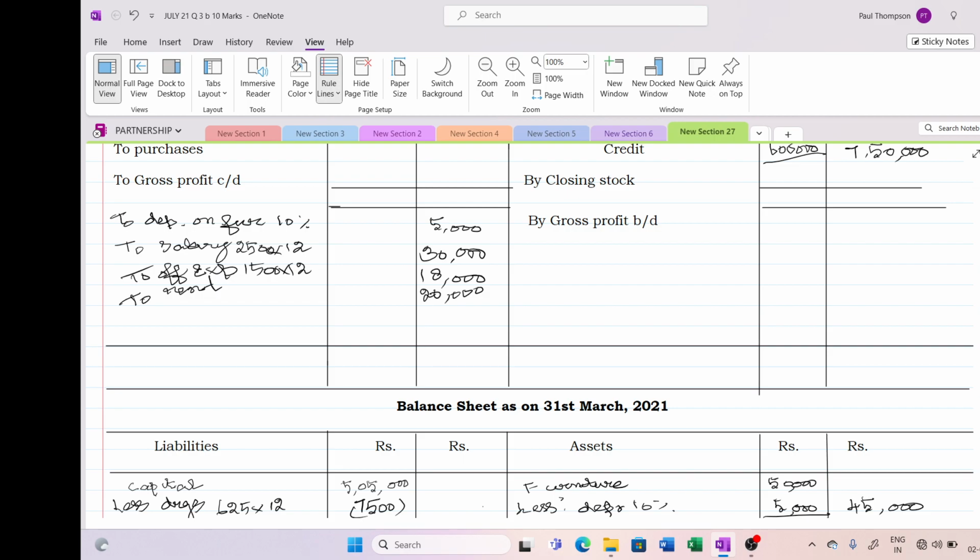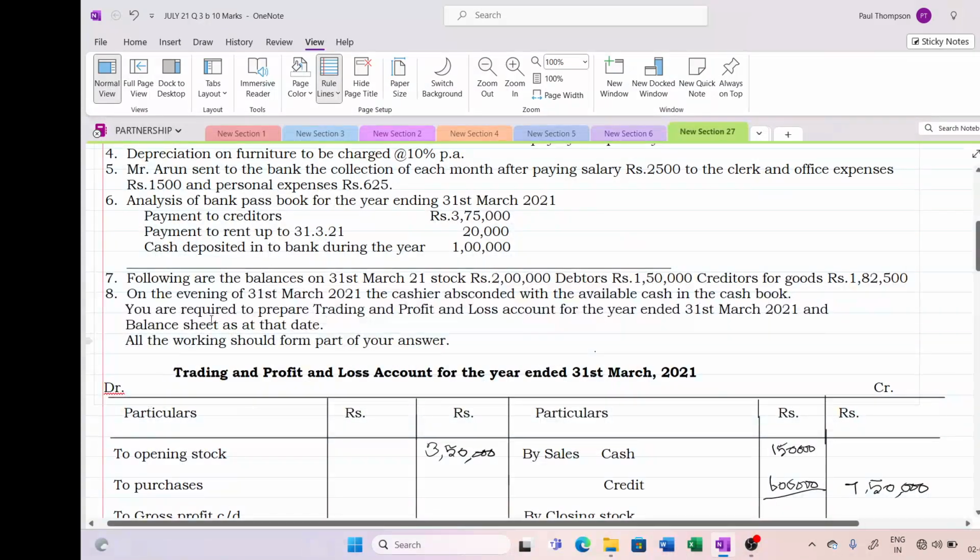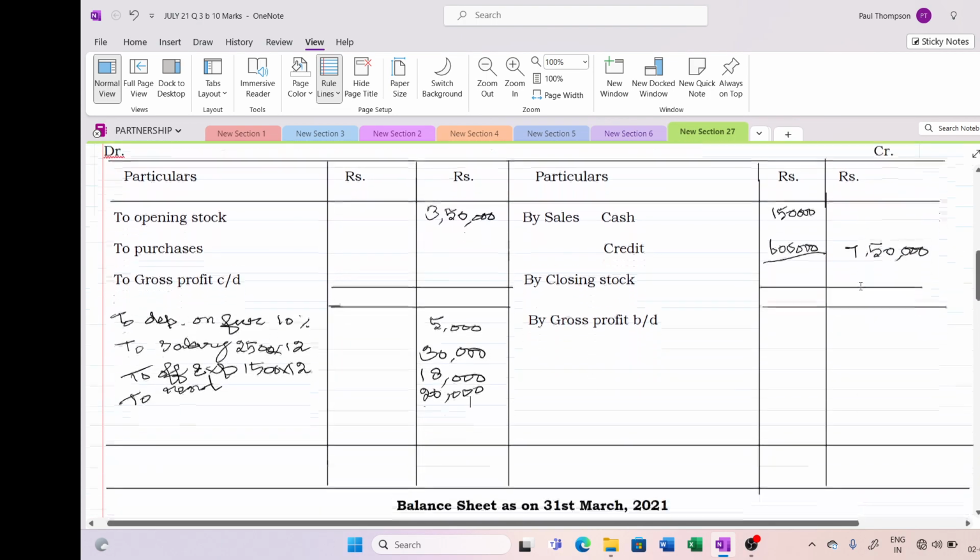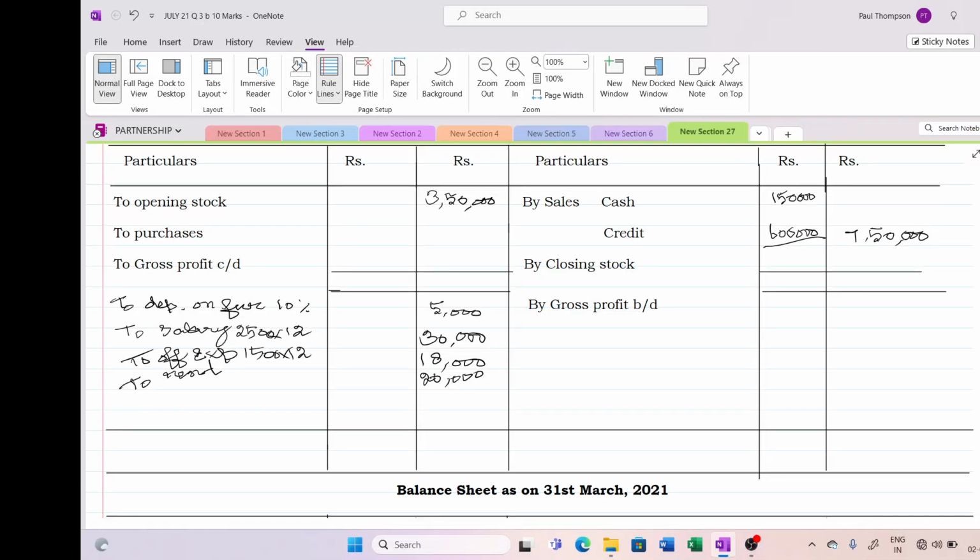Then they have given the balances. Now coming to the point number 7, closing stock 2 lakh, closing balance of debtors and closing balance of creditors. So let me write the closing stock here. By closing stock they have given 2 lakh. So this becomes 9 lakh 50.